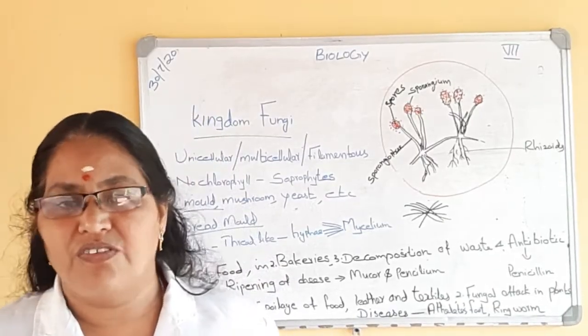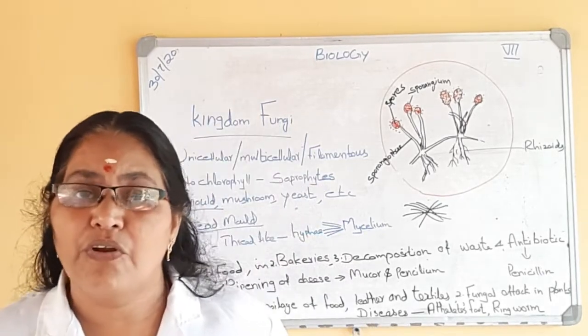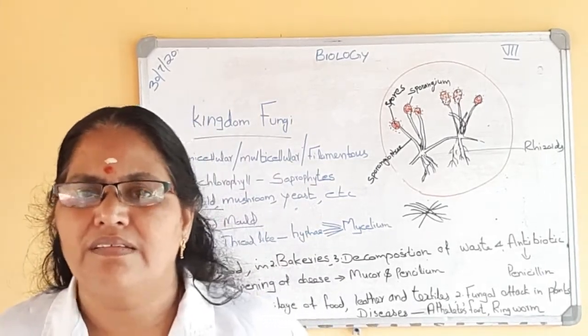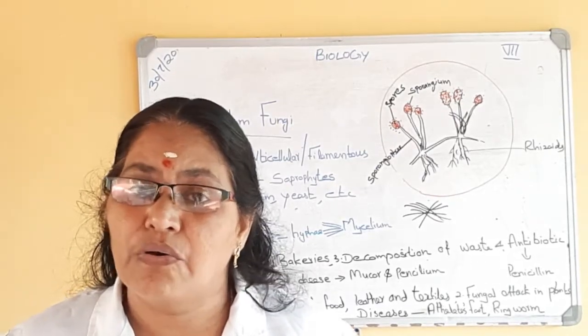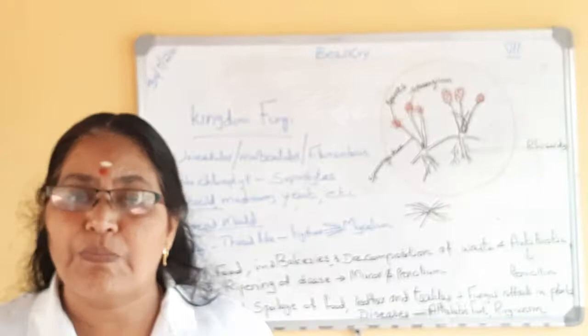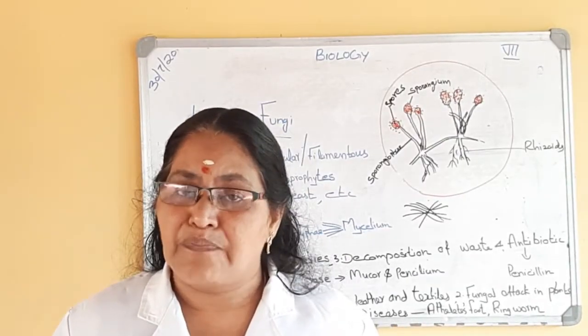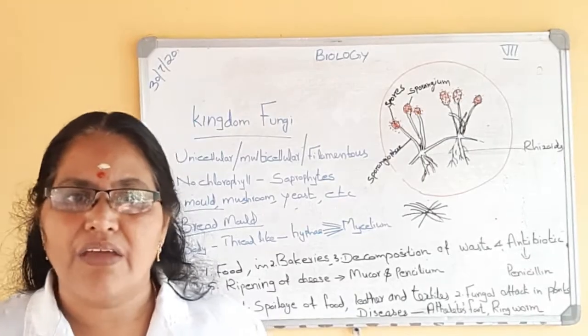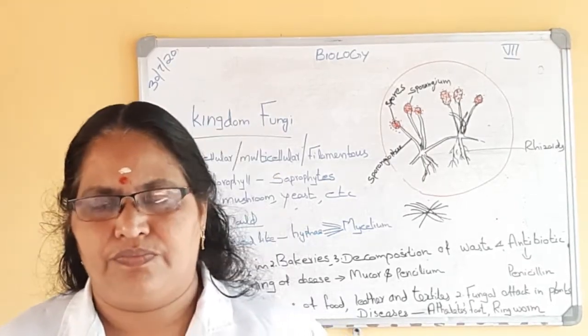What do you mean by fungi? They are non-green. They have no chlorophyll. That is the most important characteristic of kingdom fungi. They have no chlorophyll, so they cannot prepare their own food. They are saprophytes. They derive food from dead and decaying organisms.